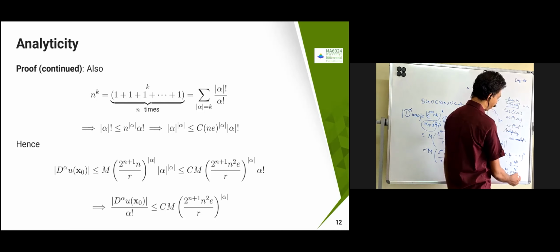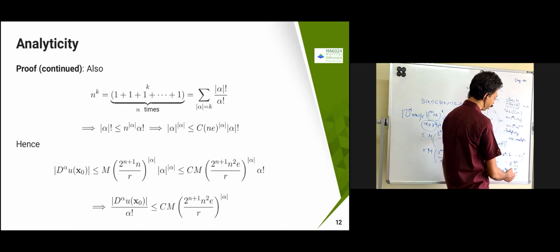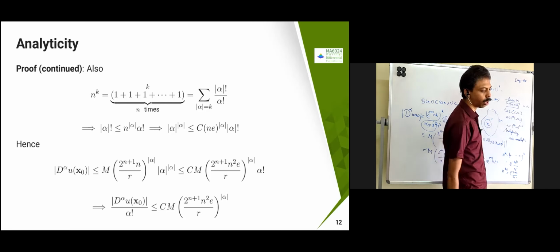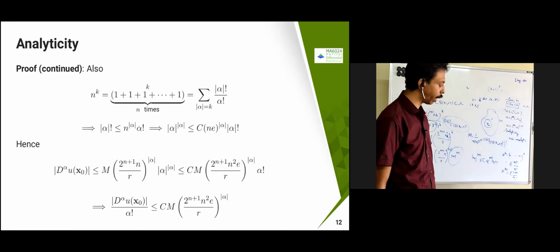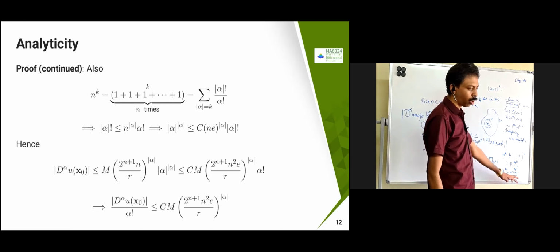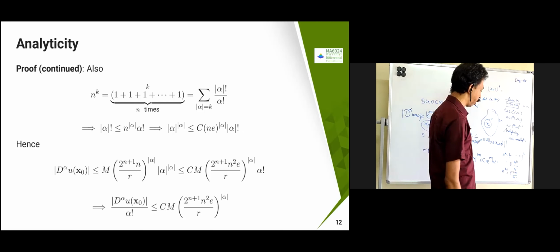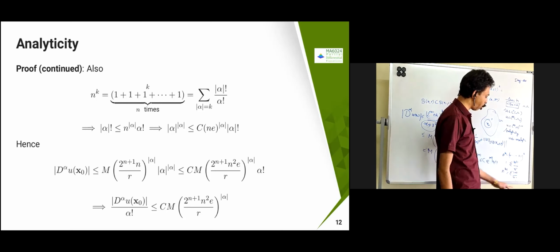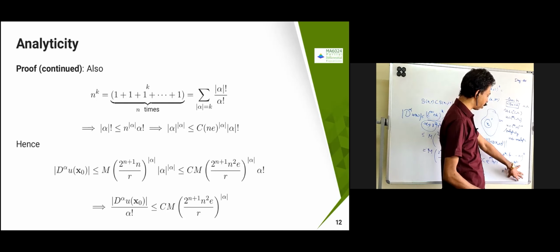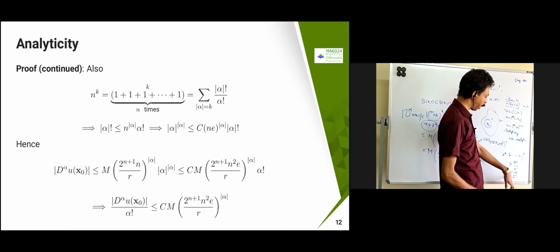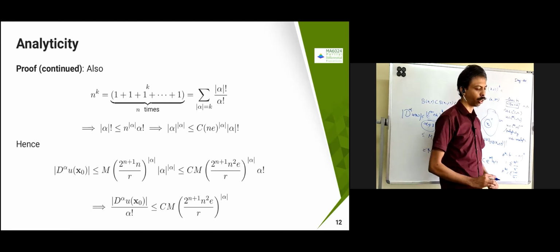Therefore, this mod alpha factorial you can just bring in, and the sum is going to be there. Therefore, n power alpha is less than or equal to n power alpha into alpha factorial. This side is dominating, so each term is less than or equal to n power alpha into alpha factorial.